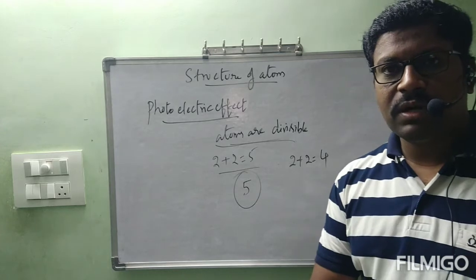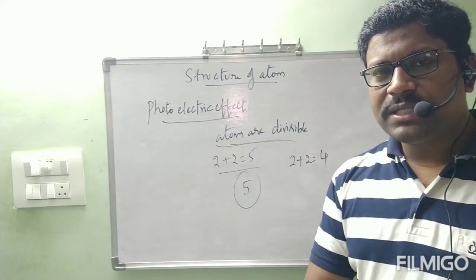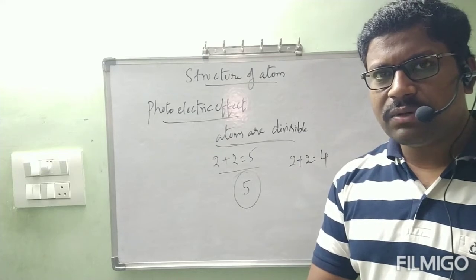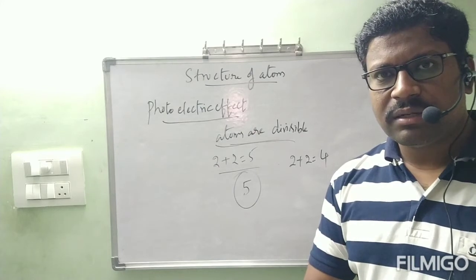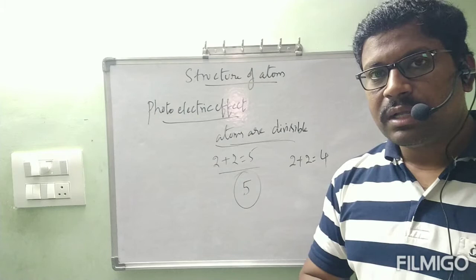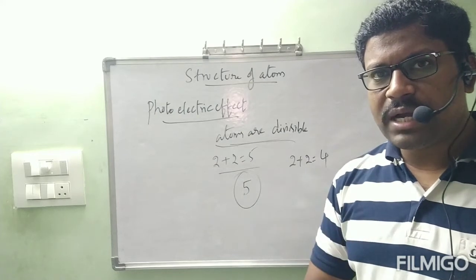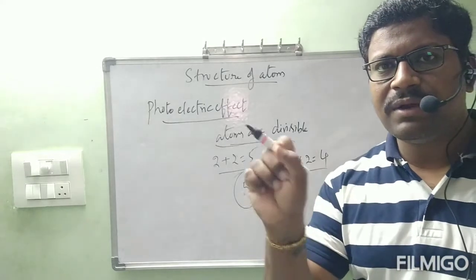Then this teacher told that 2 plus 2 is equal to 4. New teacher came to you and said that 2 plus 2 is equal to 4. Previously, 2 plus 2 is equal to 5 at that time teacher told you. You didn't ask anything. Correct? You will not ask anything. Simply you will believe 2 plus 2 is equal to 5. But second teacher who came to you and said that 2 plus 2 is equal to 4, then immediately you will ask.